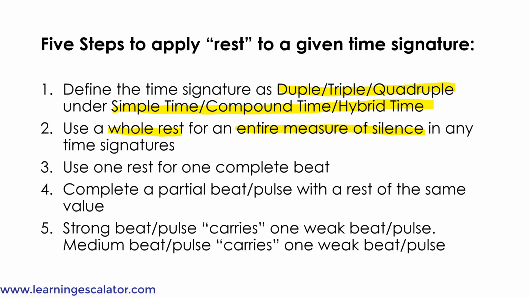Now you use only one rest for one complete beat, and you complete a partial beat or pulse with a rest of the same value. And a strong beat or pulse carries one weak beat or pulse, and a medium beat or pulse carries one weak beat or pulse, so that's where the strong, medium, and weak beats come in.